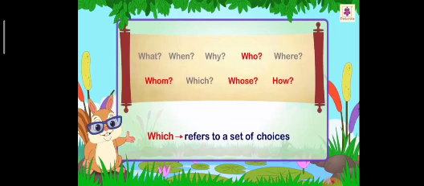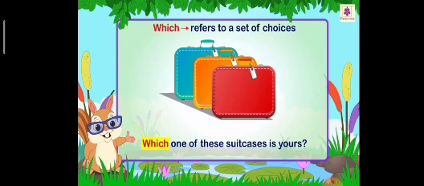The fifth one is which. Okay? Which refers to a set of choices. See the example. You can see three color bags, blue, orange, red. Means you are getting choices, and then you can select one. See the example. Which one of these suitcases is yours? Understood? So you are getting choice. From these three suitcases, you have to choose yours.